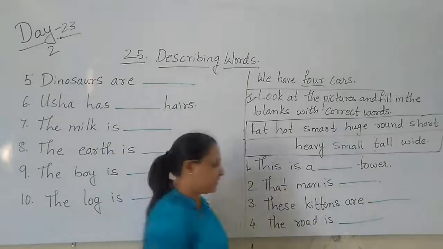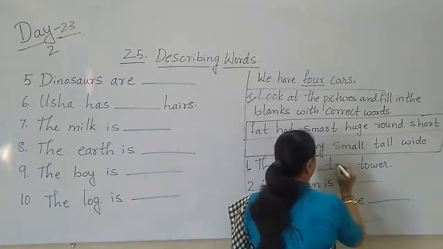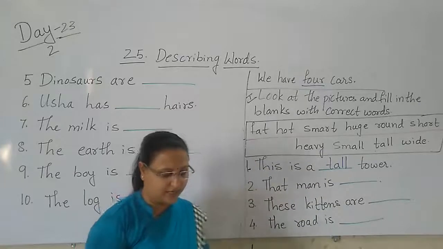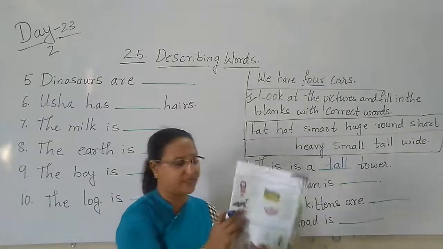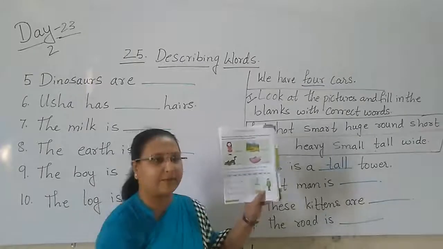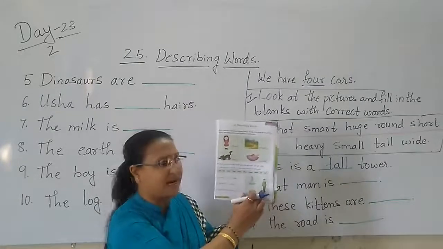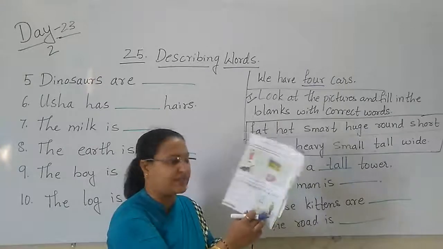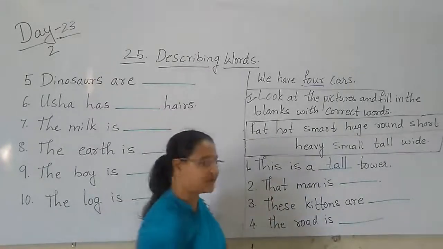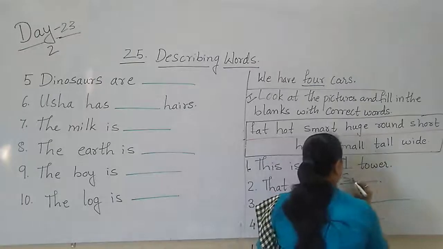So we say this is a tall tower. You can see here in the picture. And here you can see the man has dressed up very neatly. Then what do we say? That man is smart.